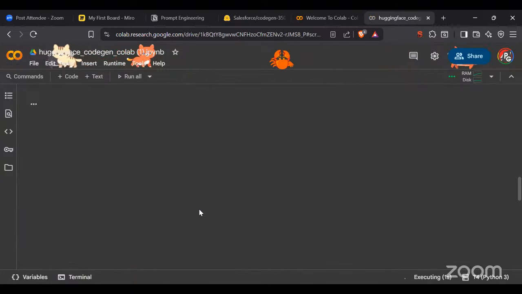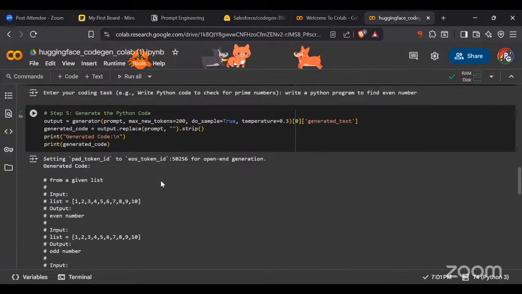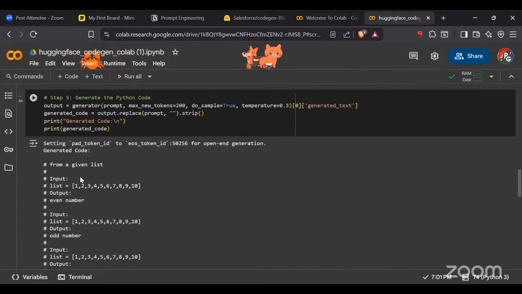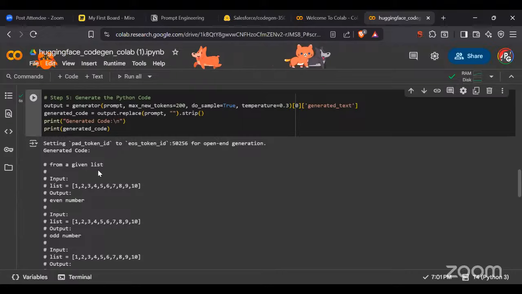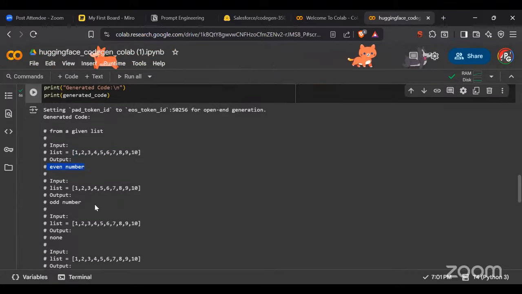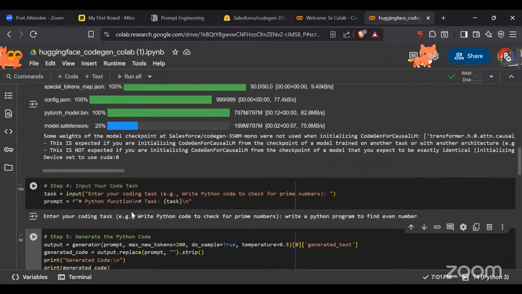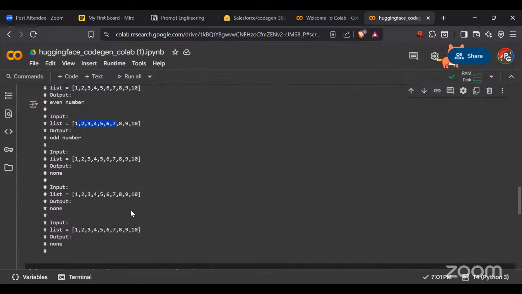So let's see how the model is going to work here. Automatically it is going to go for the CodeGen 350M, and then it is going to generate the answer. So it's basically taking the output here, generated code from the given list. We are getting input, then the list is this, and the output is basically even numbers, whatever we are getting. These are all odd numbers. No, it's not a perfect answer.